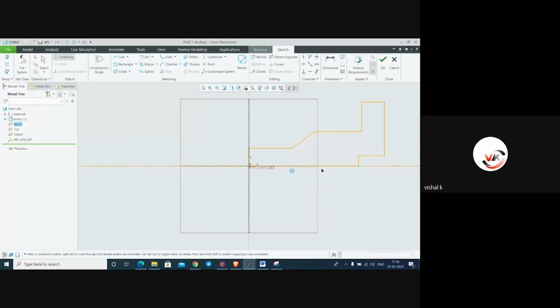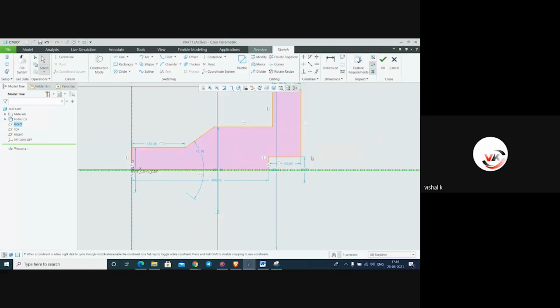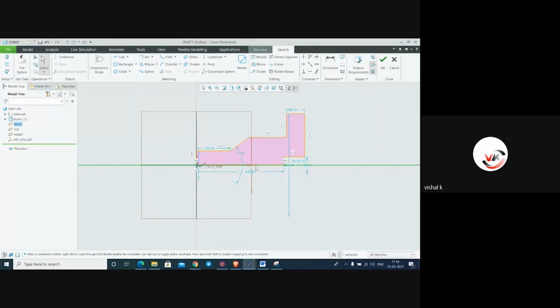After putting this geometry center line, it will show you the diameter of this part. See, this diameter feature will come after placing this geometry center line, and say okay.